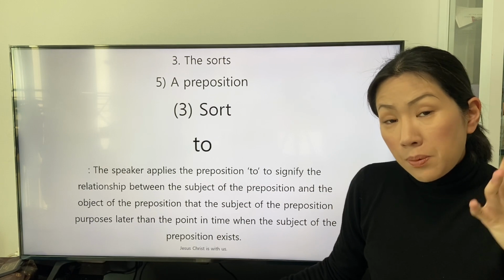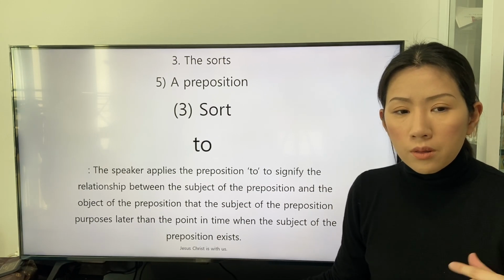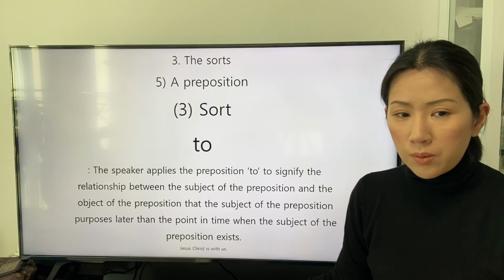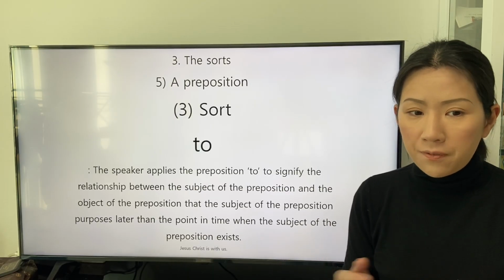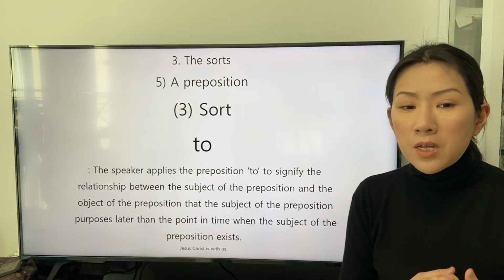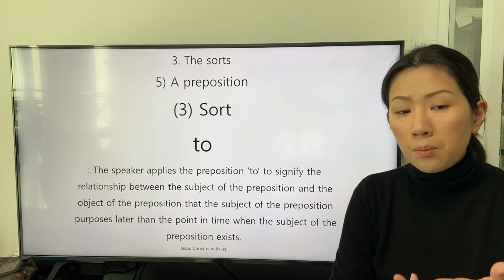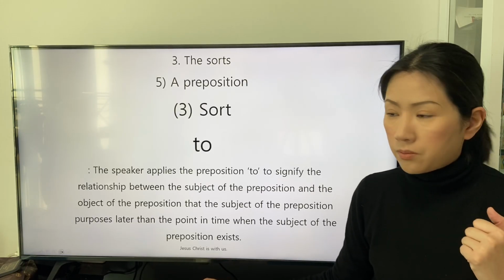The next preposition we will study is the preposition to. The speaker applies the preposition to signify the relationship between the subject of the preposition and the object of the preposition, that the subject of the preposition proposes later than the point in time when the subject of the preposition exists.